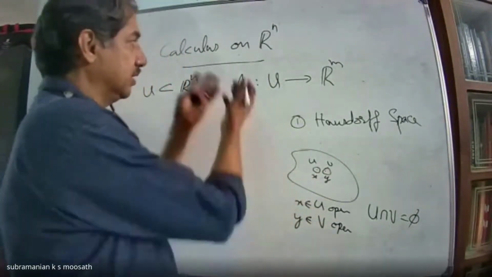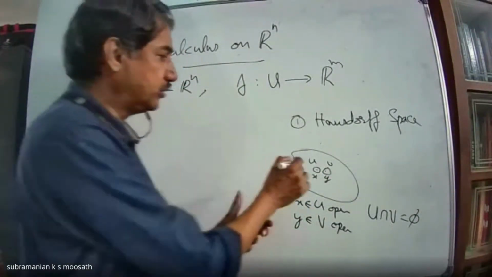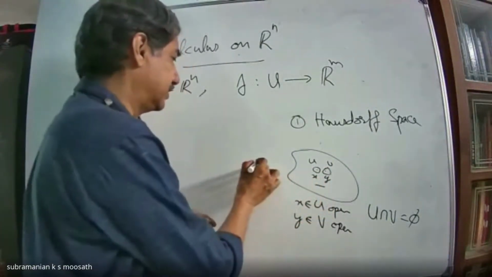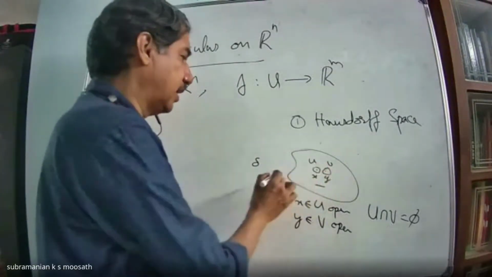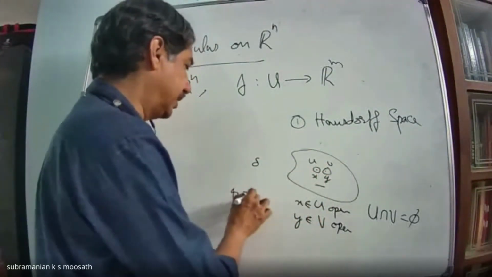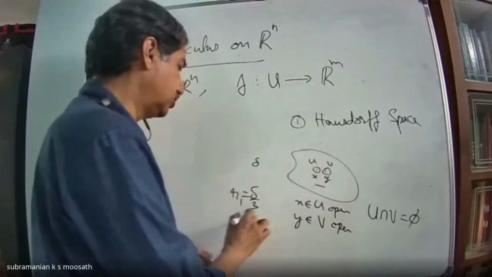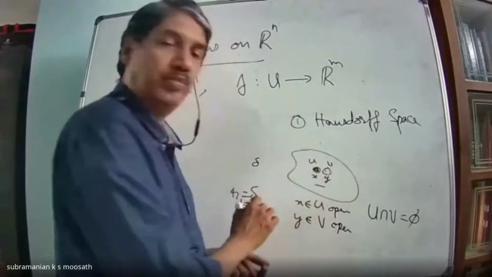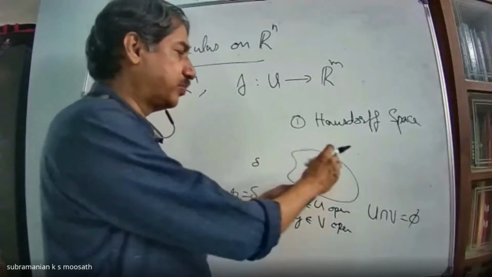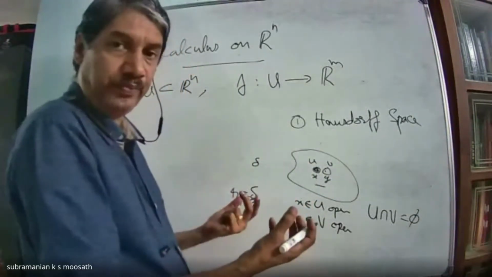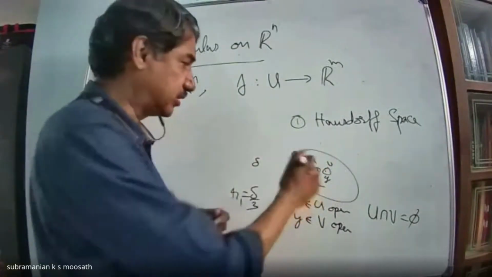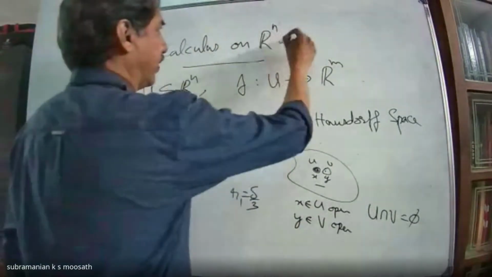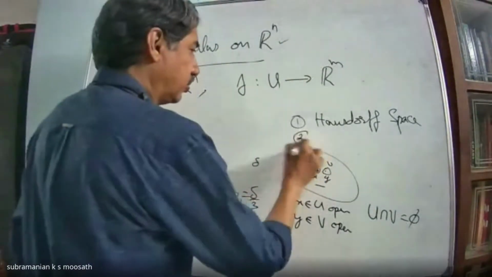And this you have formed using the metric. So I will look at X and Y, and suppose the distance between X and Y is delta. For this X, I will take some radius r1 equal to delta by 3. For this Y also I can take delta by 3, so that I will get a small ball centered at X and another ball centered at Y of radius delta by 3, and they will not intersect because the total distance is delta. Therefore, this space is going to be Hausdorff. Rn is going to be Hausdorff. Another property I want to look at is second countable.